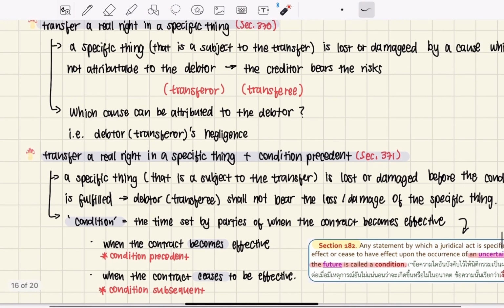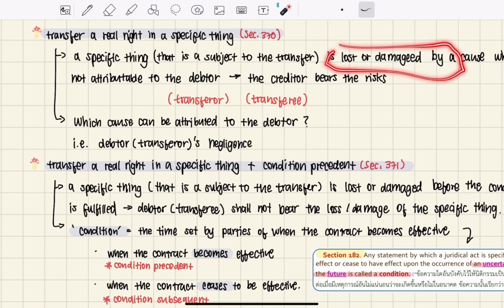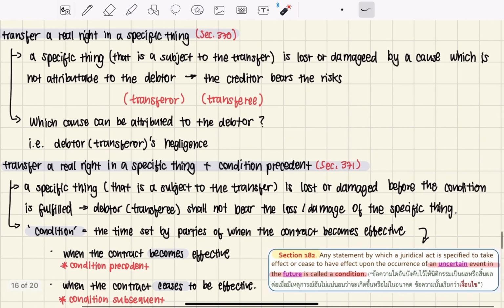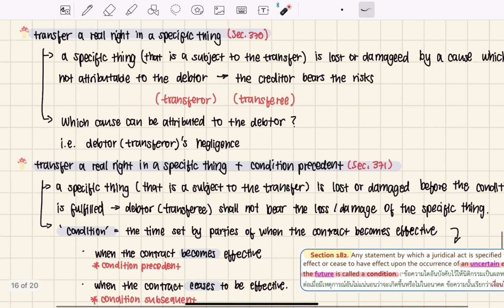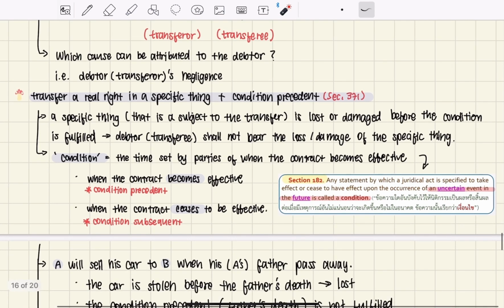So which cause can be attributed to the debtor? It can be the debtor's or the transferor's negligence, maybe like how the debtor handled this specific thing. If he didn't handle the thing well, and it can be proved that the loss or damage to the property is by a cause that is attributed to the debtor, then that will be another story.